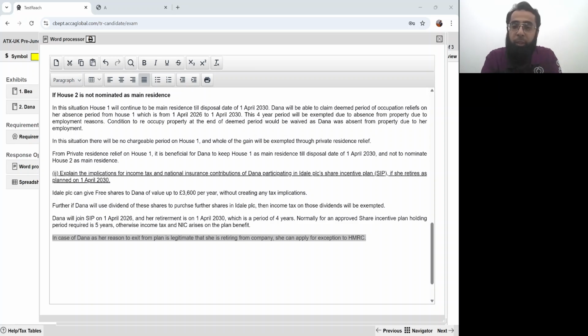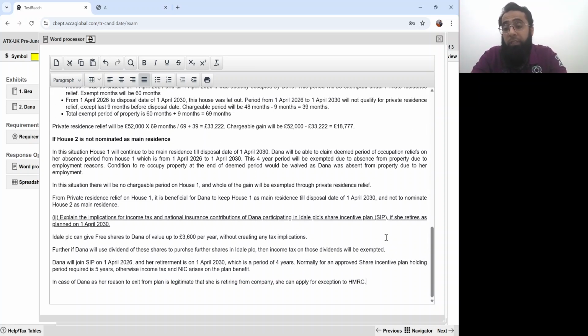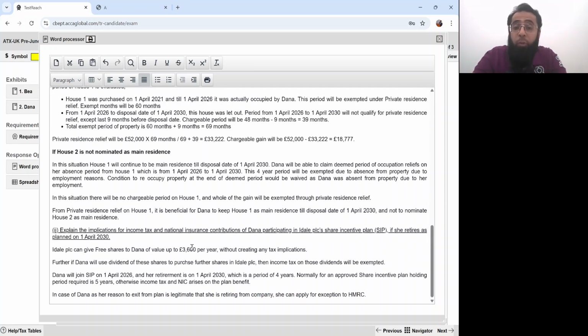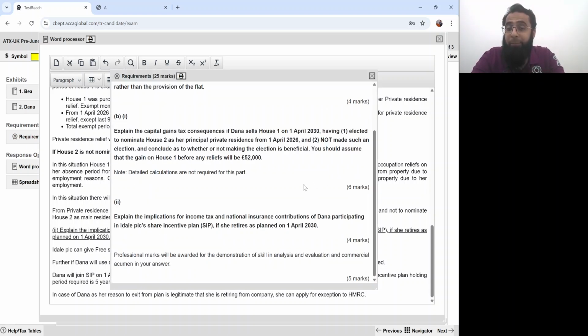The reason is legitimate, so she can apply for exception to HMRC. If that gets approved, then there is no income tax or NIC. Otherwise, income tax and NIC will apply on the value of the plan, like the free shares you have got, and the dividends which you use to purchase further shares. So with that, the question is done.